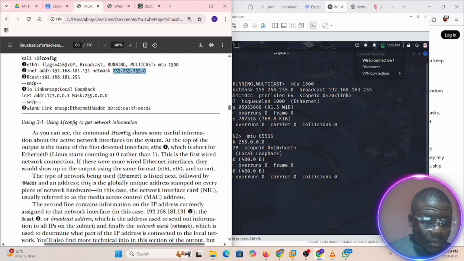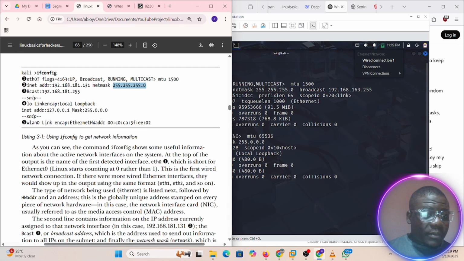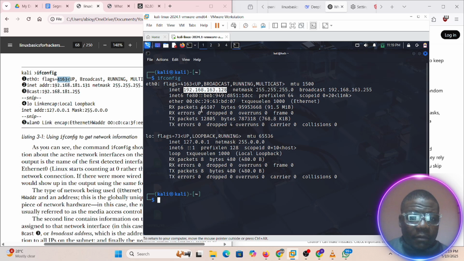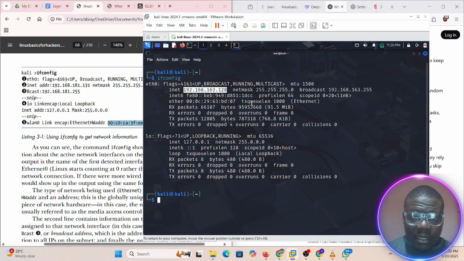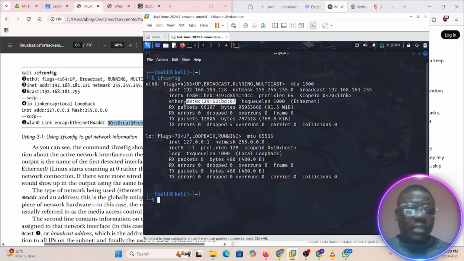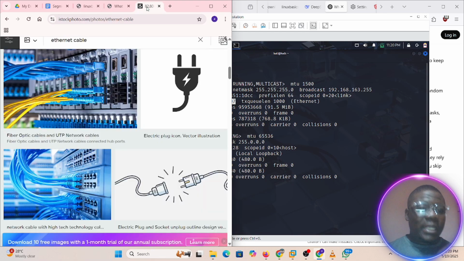So this is a globally unique address stamped on every piece of hardware. This is for this Ethernet. Every adapter we have has a MAC address. Let me see if there's any MAC address here. Okay, yeah, this is the MAC address for this adapter. If I take this MAC address, it's unique to devices, so nobody can share the same. Let's copy this.